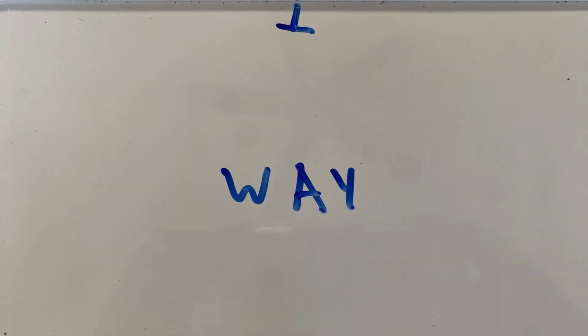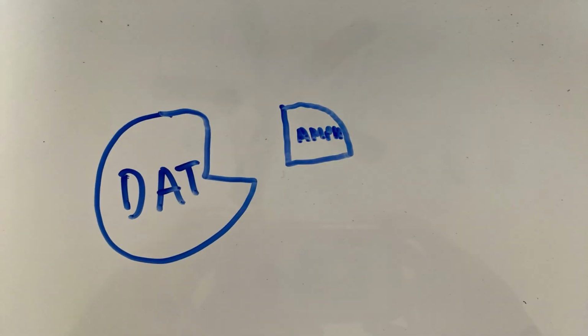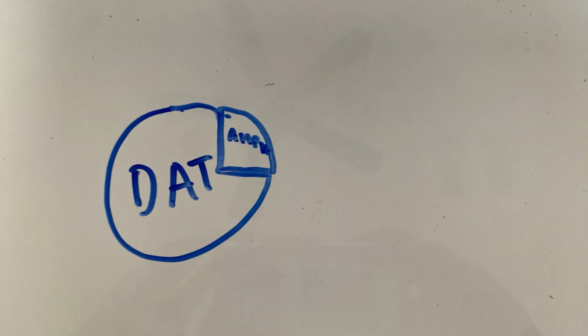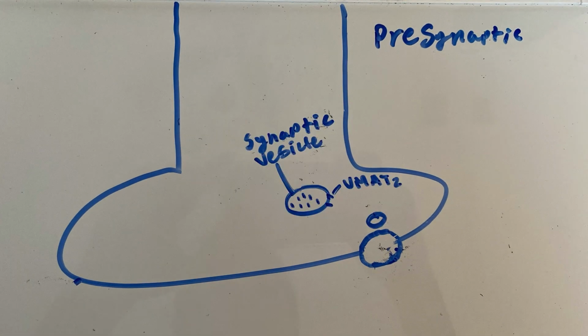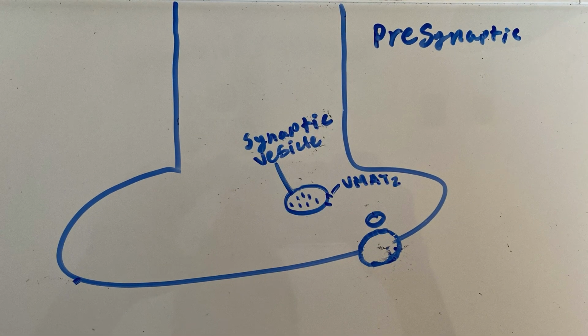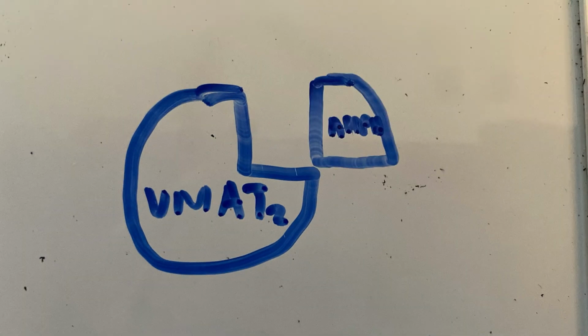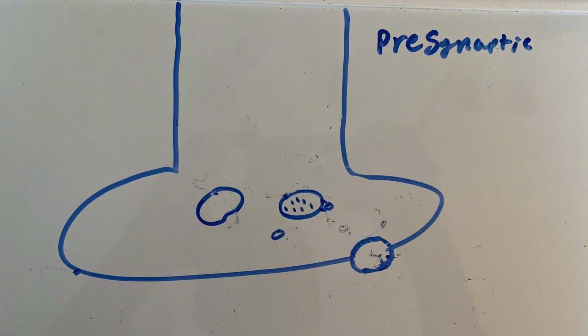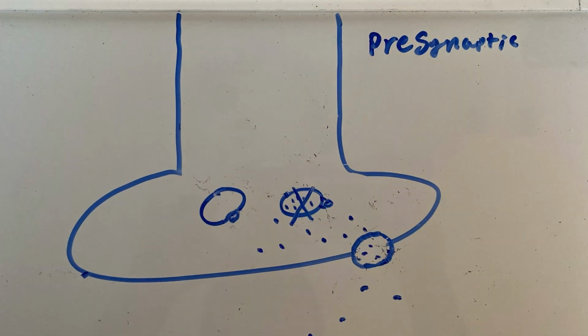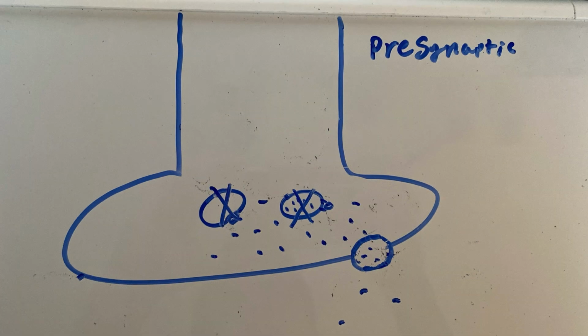The first way is with the inhibition of VMAT2. First, the amphetamines bind to the dopamine transporters, DAT, and make their way inside the presynaptic neuron. It is able to do this because of the similar shape and structure it has to dopamine. Once it enters the neuron, it inhibits the vesicular monoamine transporter 2, or VMAT2, and disrupts the proton gradient inside the vesicle. At the same time, amphetamine also inhibits MAO, or monoamine oxidase. MAO's job is to break down and regulate the monoamine neurotransmitters like dopamine. AMPH does this to slow the process of breaking down dopamine to increase dopamine levels inside the cytosol.